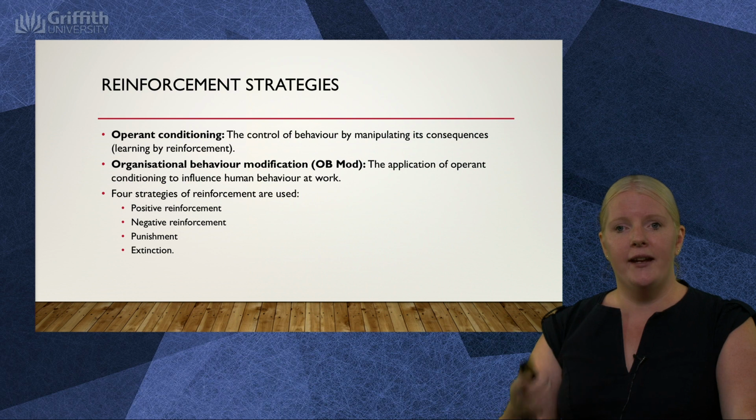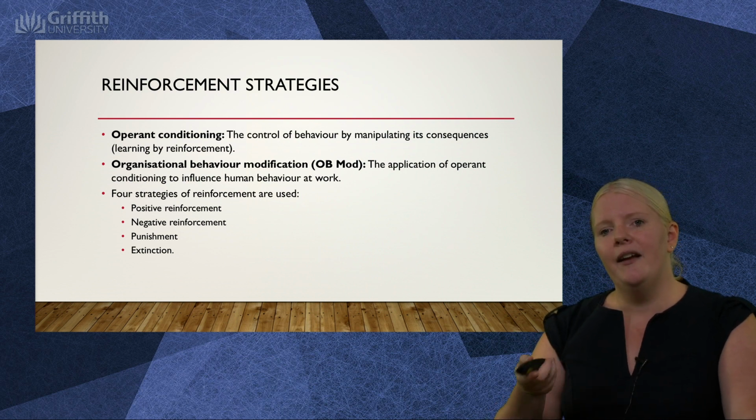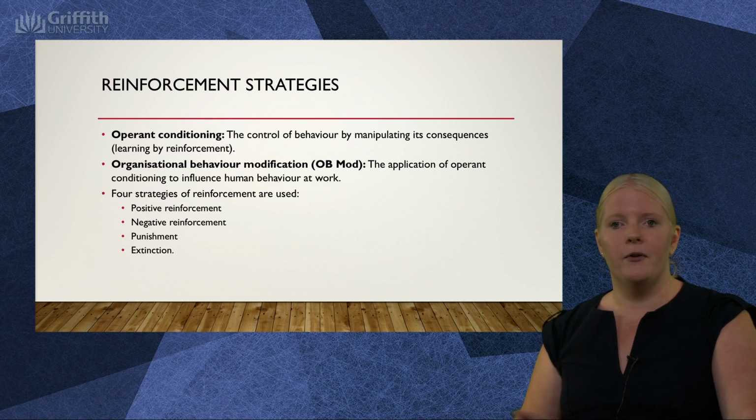Punishment is where you get a negative reward for the behaviour, so you start to not do it as frequently. And extinction is where we stop you doing it altogether.